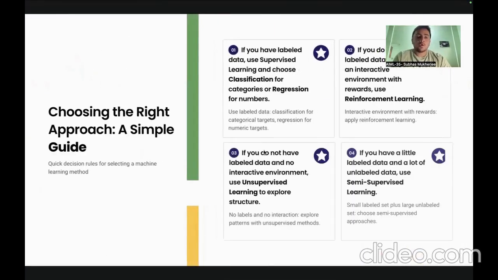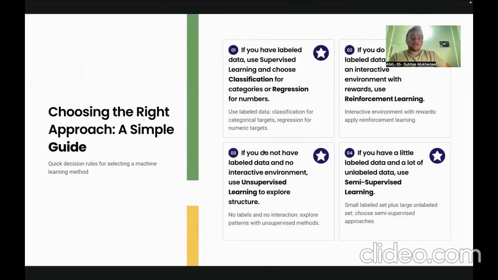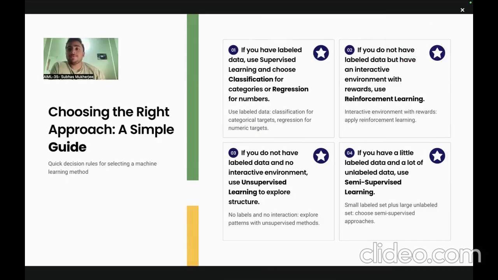Let's move on. When should we use what kind of approach, right? If you have label data, use supervised learning and choose classification for categorical data or regression for numerical data. Classification gives categories, and for numerical or continuous variables, where we have talked about ranges in numerical data, we use regression for that. If you do not have label data but have an interactive environment with rewards, use reinforcement learning.